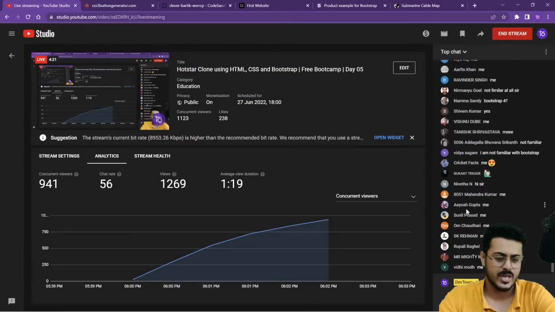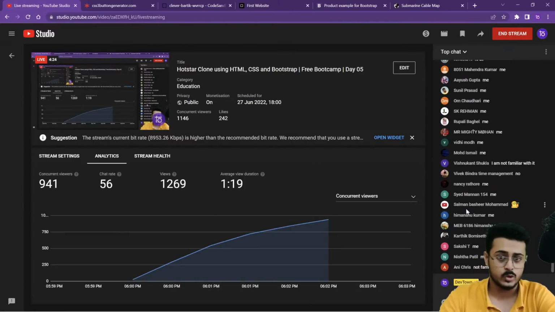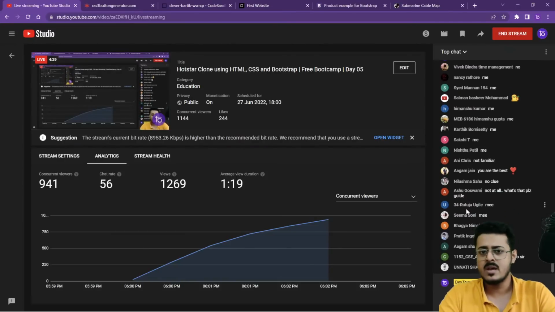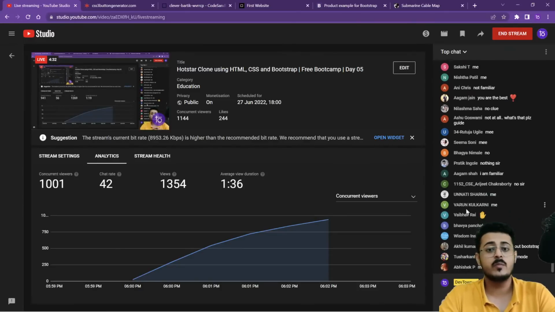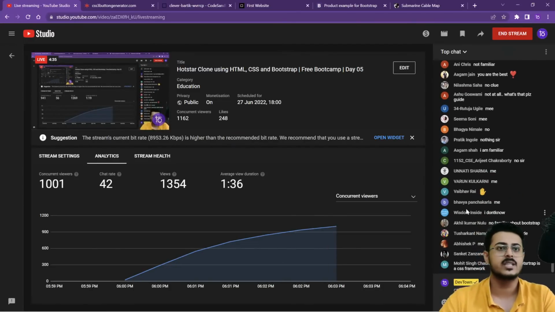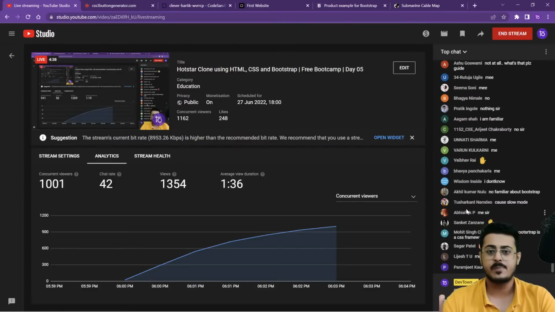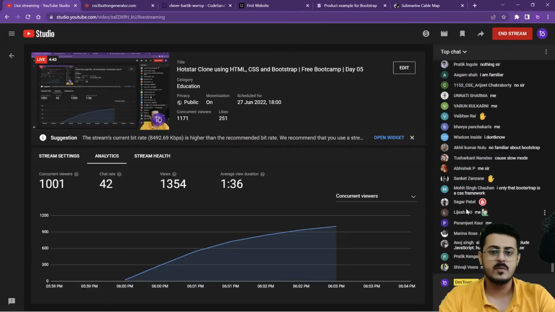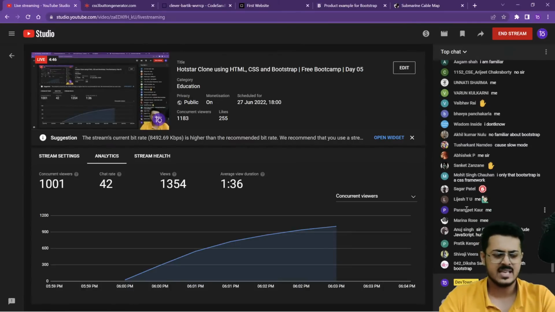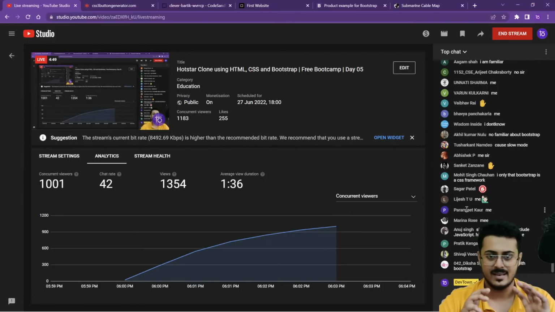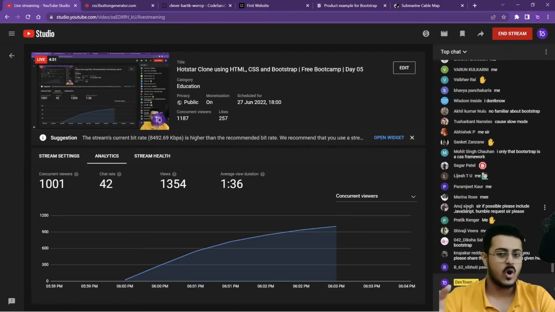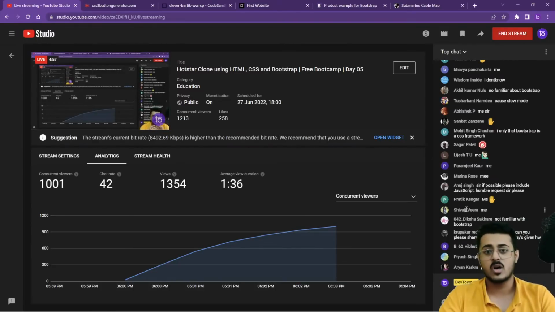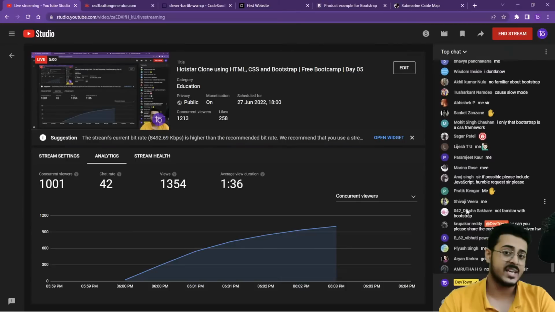The next 2 days, that is today and tomorrow, we will be spending on Bootstrap. Today, our aim is to understand the documentation of Bootstrap and how to use it. Because Bootstrap doesn't have a lot of theory behind it, it's mostly practical knowledge that you have to gain. So tomorrow we'll be working on a small project in which we will be using Bootstrap and learning it at the same time. We'll have a mock-up given to us tomorrow, and I will be working on that mock-up to create the entire mock-up as a website using Bootstrap.